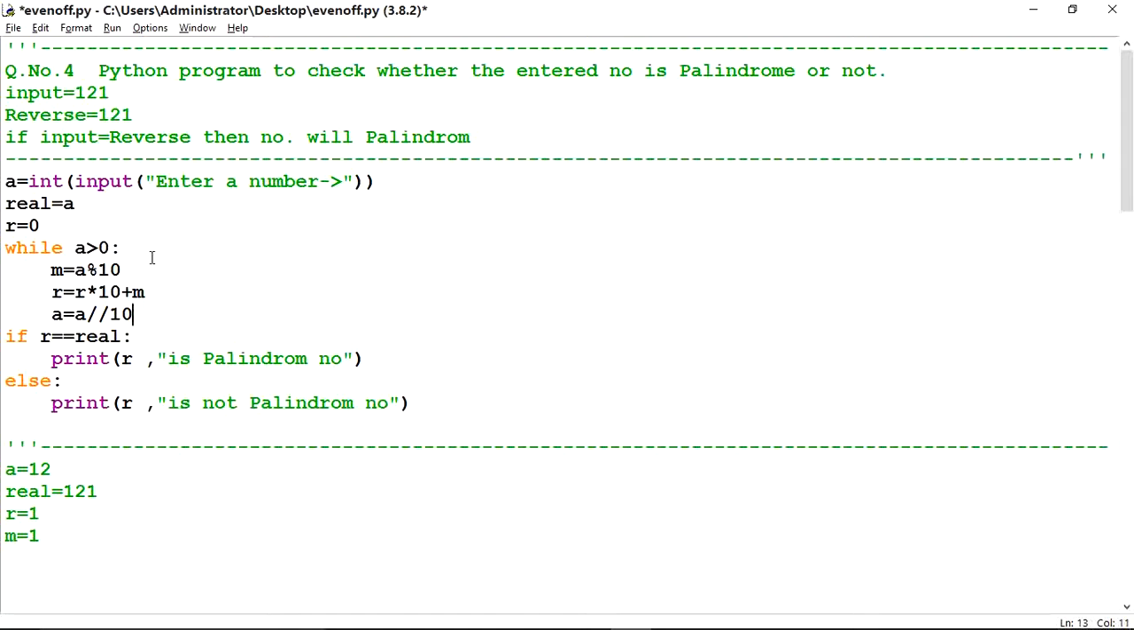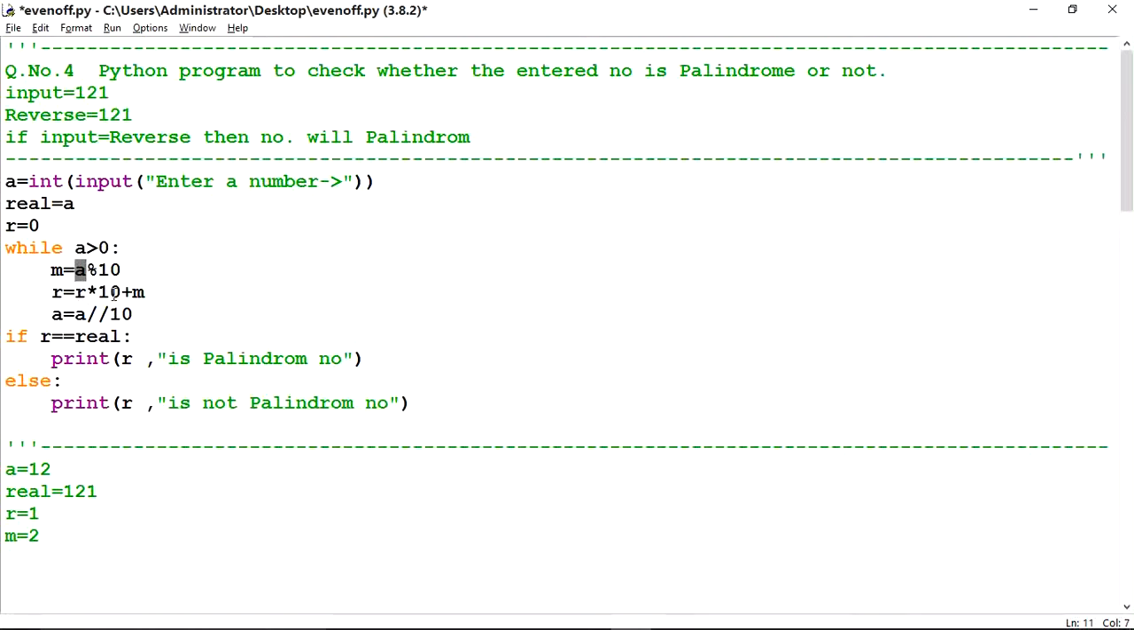Now loop is completed. Now again it will check this condition. A is greater than 0. What is the value of A? That is 12. 12 is greater than 0. Yes, correct. M is equal to A mod 10. A is 12. 12 mod 10, that is 1. Sorry, 2. Because here value of A is 12. 12 mod 10, that is 2. 2 will come, so 2 will store into M.